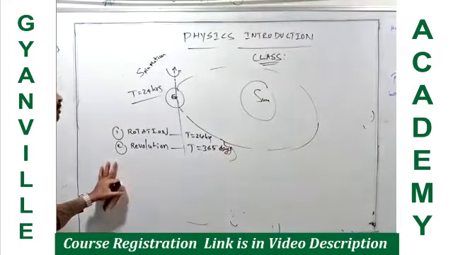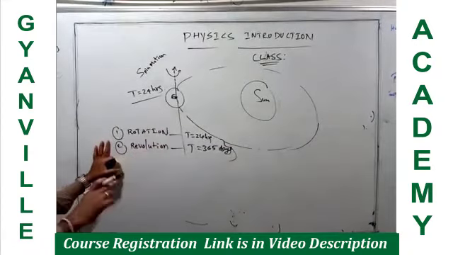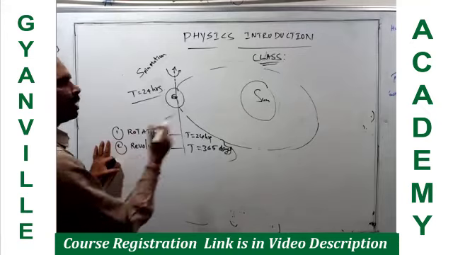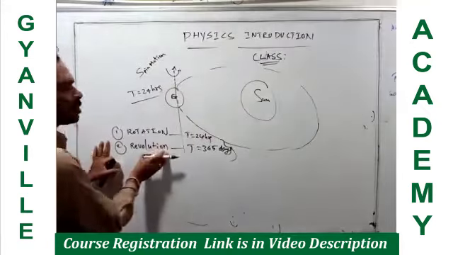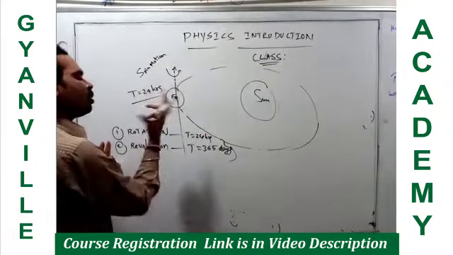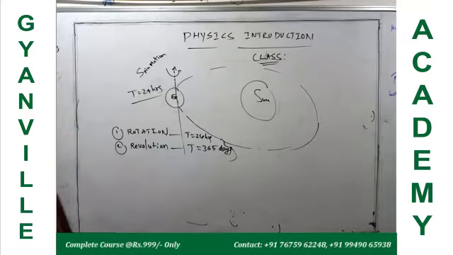So this is about the rotational motion of a body and the revolutionary motion of a body around another body. A body revolving about another body is called revolutionary motion. A body rotating about its own axis is called rotational motion, right? Okay, right.